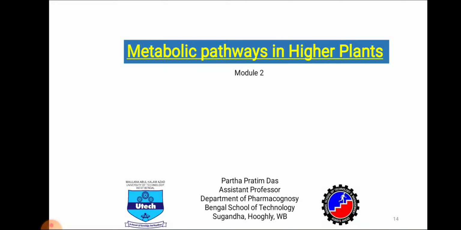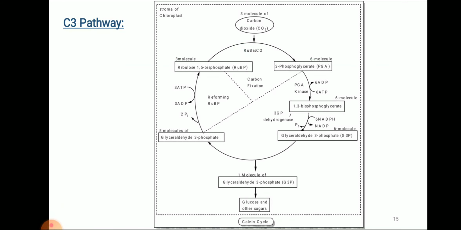Module 2. Here in this video I will discuss the C4 plants or C4 pathway and some parts of the C3 pathway. In the C3 pathway, ribulose 1,5-bisphosphate, RuBP, is converted to PGA, that is 3-phosphoglycerate, with the help of the enzyme Rubisco and carbon dioxide. Here carbon dioxide plays a vital role because the carbon is fixed into PGA, a stable molecule. That's why the pathway is known as the C3 pathway. In this cycle, glucose is formed.